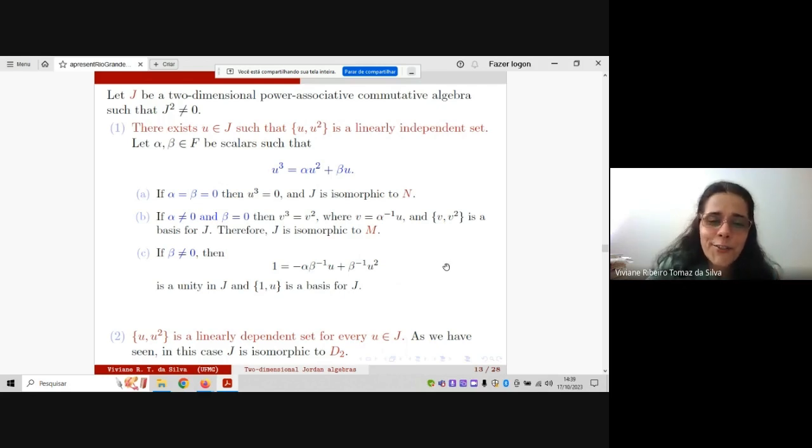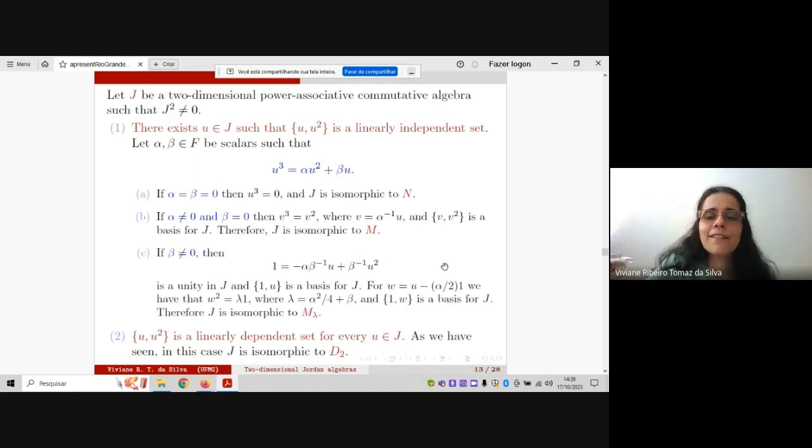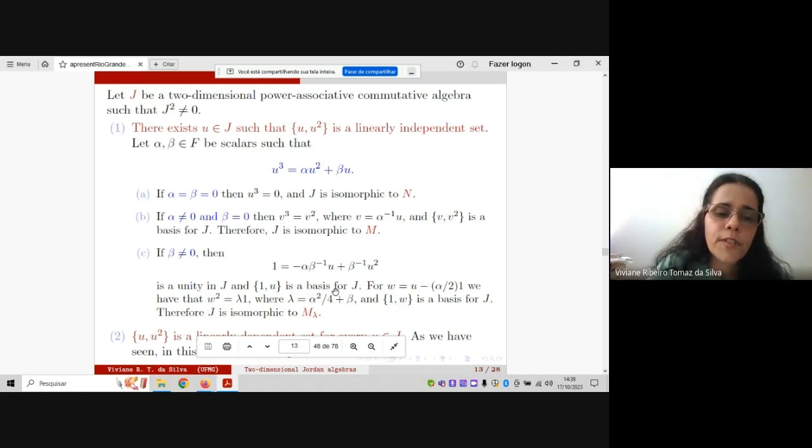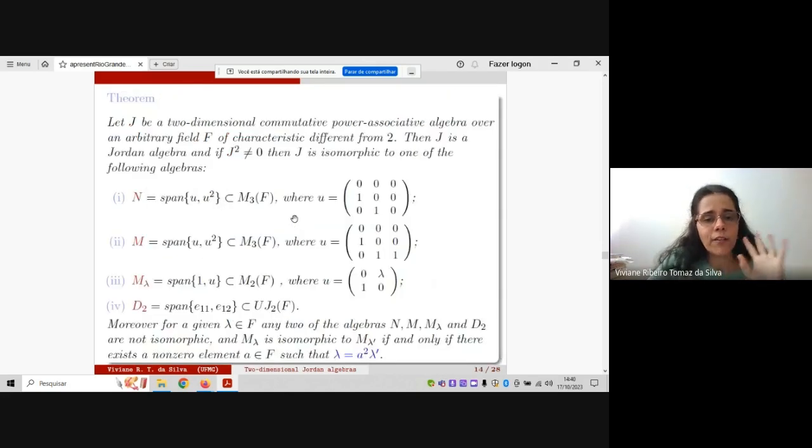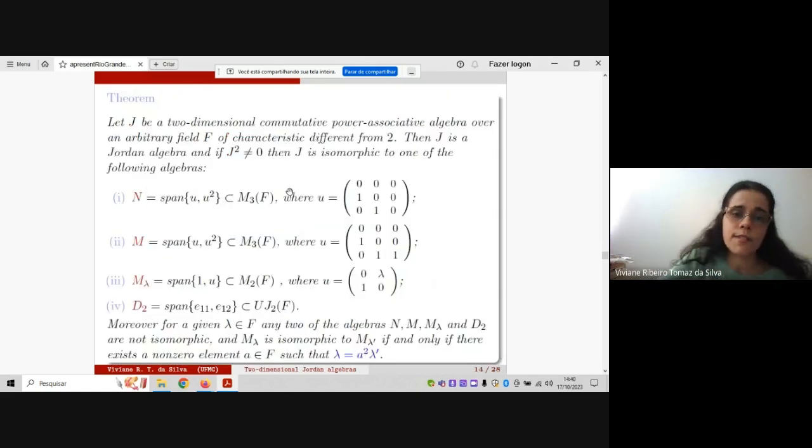In order to obtain a good basis in this case, we take W to be this element. And in this case, we obtain that W squared is equal to lambda times 1, where lambda is this element. And then with this new basis, we can obtain an isomorphism from J to M lambda. It's only an idea of the proof, but I think that it is interesting to see a little about this. And then, okay, this is the result.